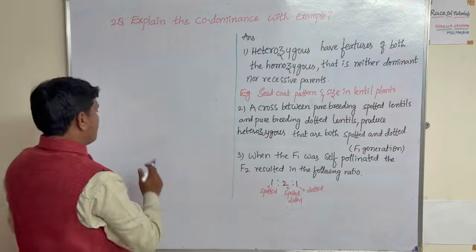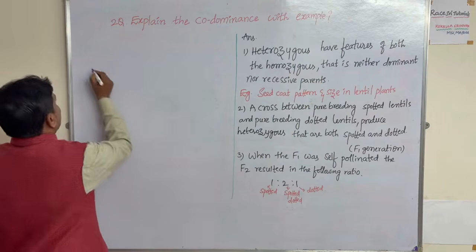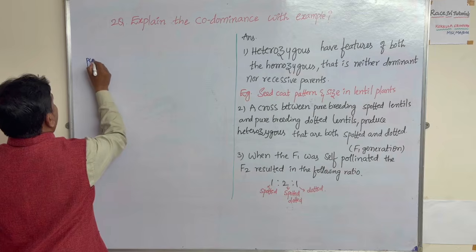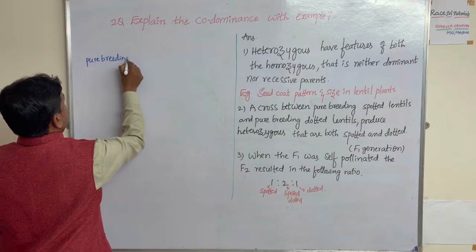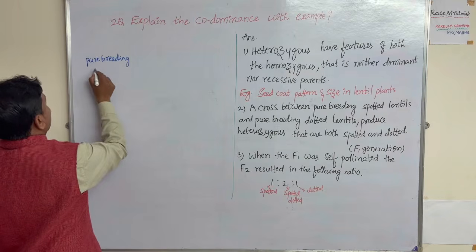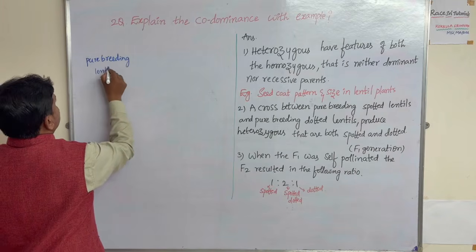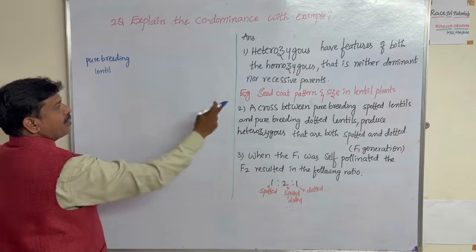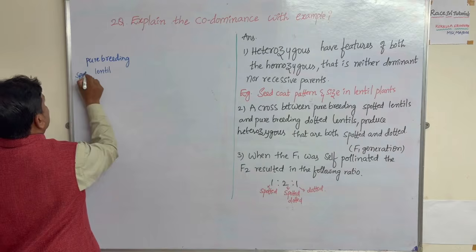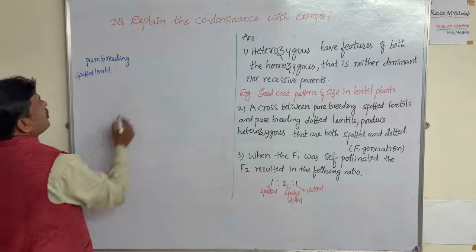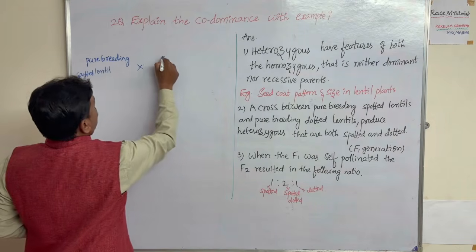Let's start. Just concentrate on the word. Here, I'm going to take pure breeding lentil plants. Here, I'm going to take spotted, so spotted I'm going to take now. And here, pure breeding.